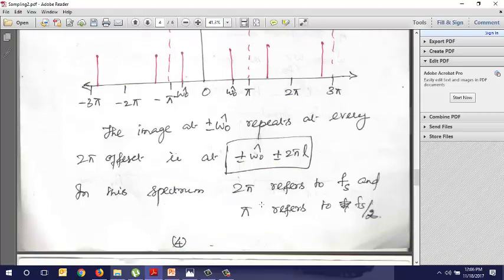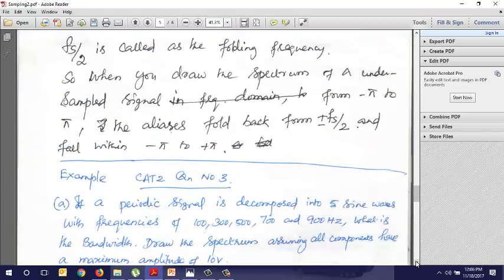In this spectrum, when you take a spectrum with respect to omega, or in terms of pi, 2 pi refers to the sampling frequency fs and pi refers to fs by 2. So 2 pi always refers to fs, and pi refers to fs by 2. fs by 2 is called the folding frequency.